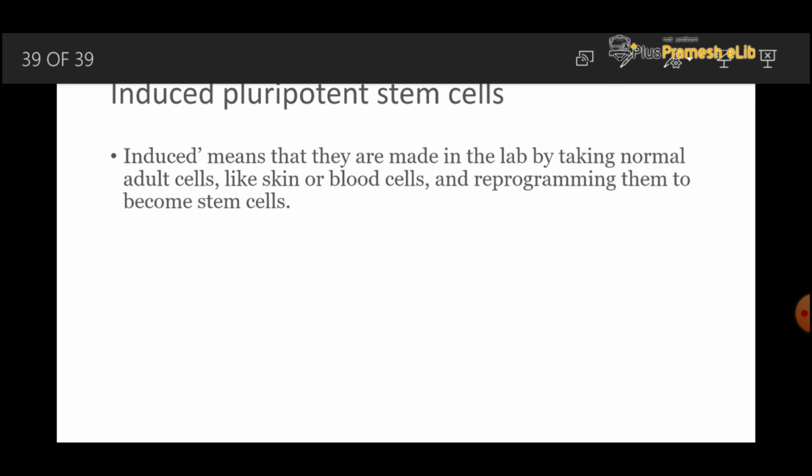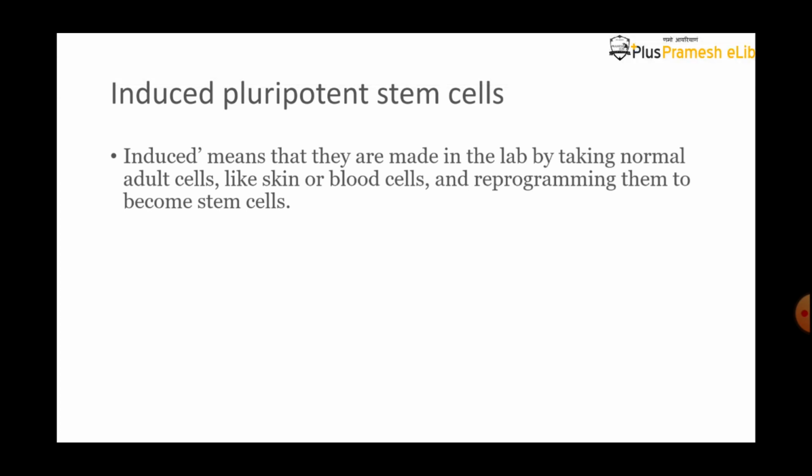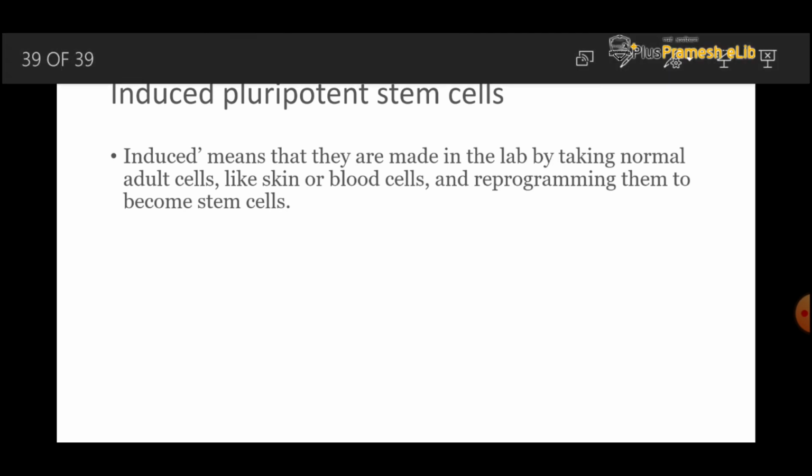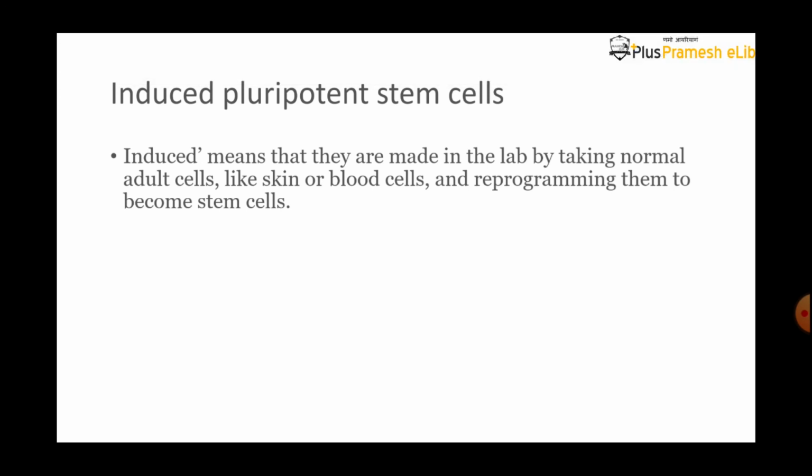Let's see the definition. Induced means that they are made in the lab by taking normal adult cells like skin and blood cells and reprogramming them to become stem cells. What I said is similar to this definition.